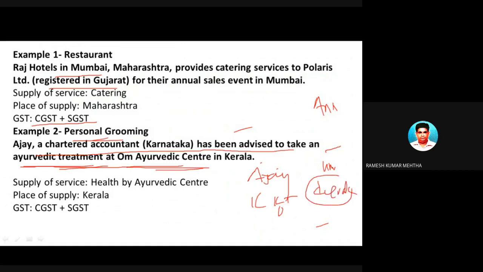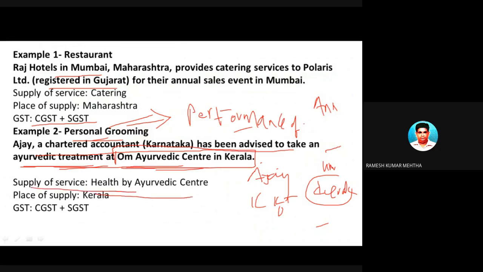Okay, I told you in this case, when there is personal grooming, the place where the performance is conducted matters. If you remember my previous discussion, where the performance of grooming or training is taking place, that is the place of supply. So the place of supply will be Om Ayurvedic Center in Kerala. The supply of services is by this provider who is into health grooming services, and the place of supply is where the performance is conducted.